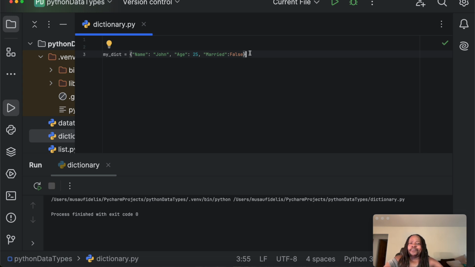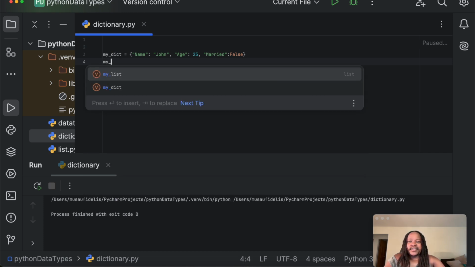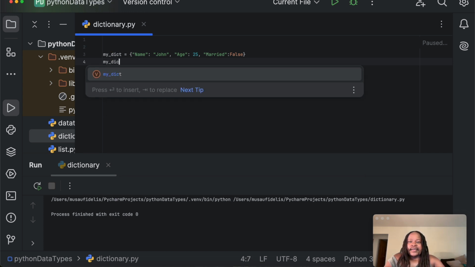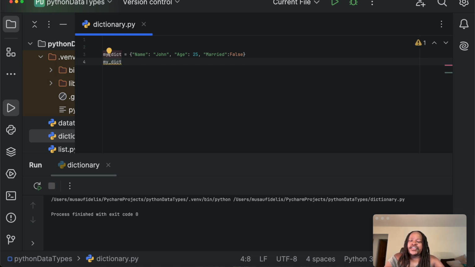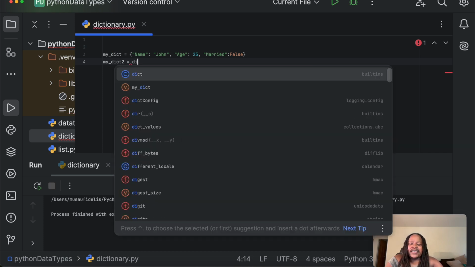That's one way. Another way, as I said, is to use the dict function. Remember, it's a function. So I can come here, and I call this my dict2 maybe, and I can say it's assigned to, and I use the dict function.